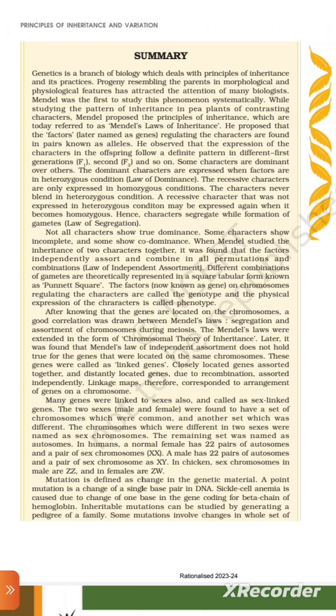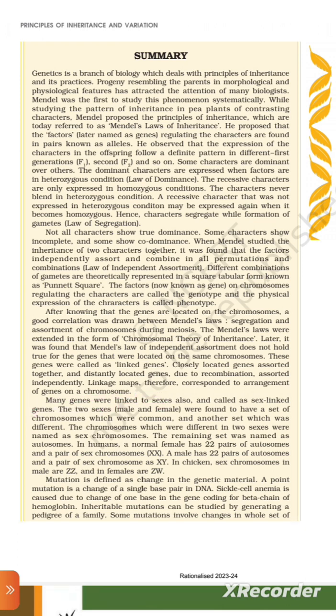and the physical expression of the characters is called phenotype. After knowing that the genes are located on the chromosome, a good correlation was drawn between Mendel's law of segregation and assortment of chromosomes during meiosis. Mendel's laws were extended in the form of the chromosomal theory of inheritance. Later, it was found that Mendel's law of independent assortment does not hold true for the genes that were located on the same chromosome. These genes were called linked genes. Closely located genes assorted together and distantly located genes assorted due to recombination. Linkage maps therefore correspond to the arrangement of genes on a chromosome.